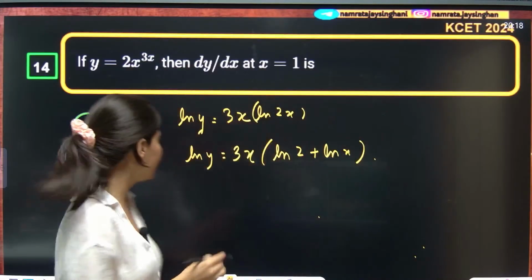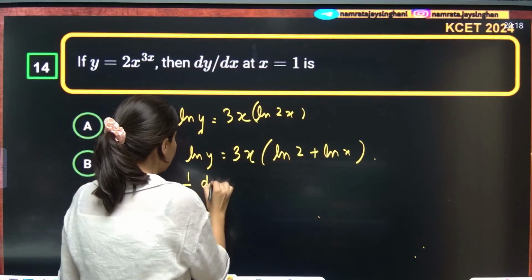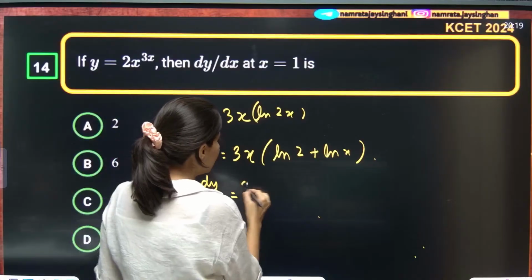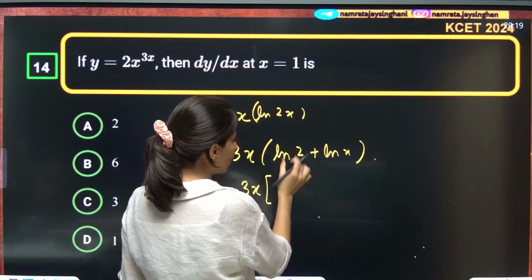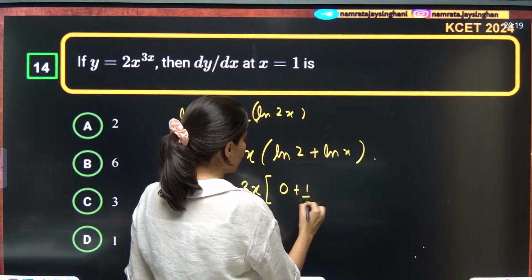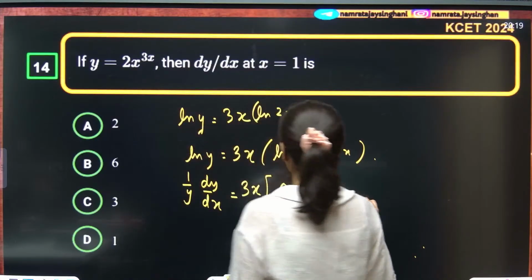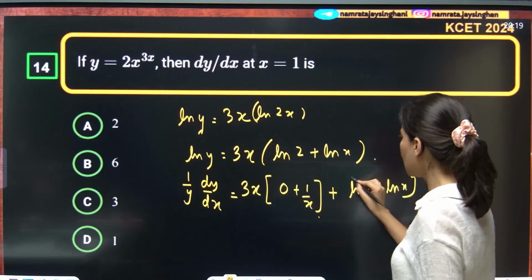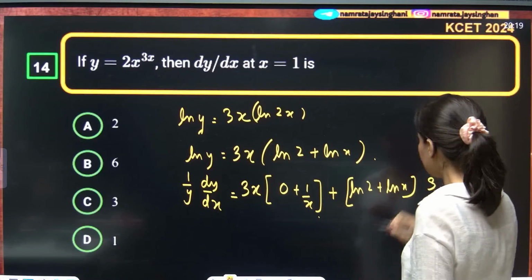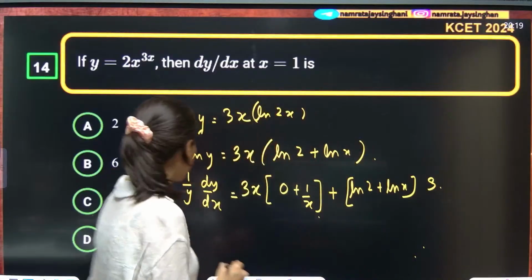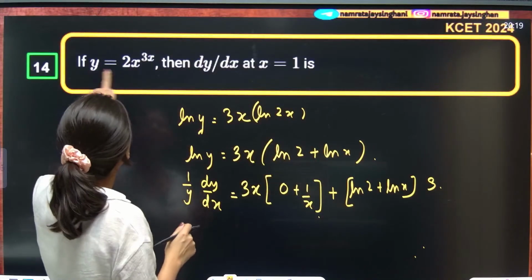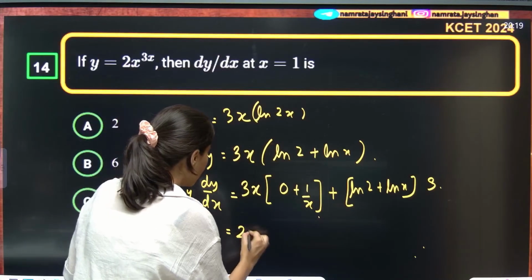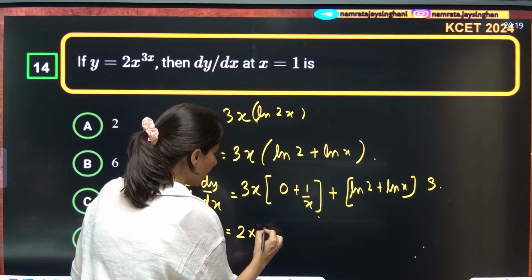Okay, now let's differentiate. 1 by y dy by dx is equal to 3x kept constant, this is log 2 is 0, plus 1 by x. This time log 2 plus log x is kept constant and the derivative of 3x is 3. Correct? Now put x equals 1. So putting x equals 1, y will be just 2.